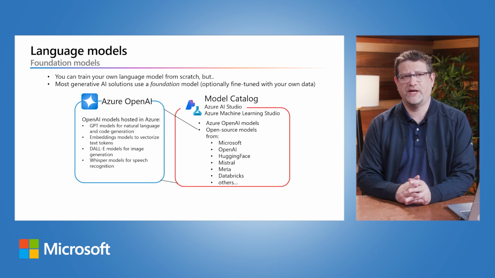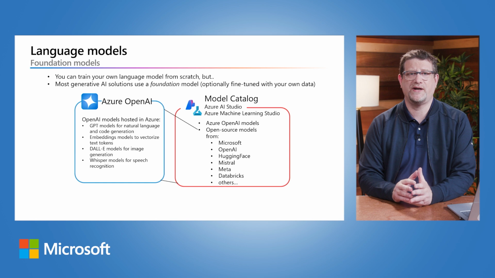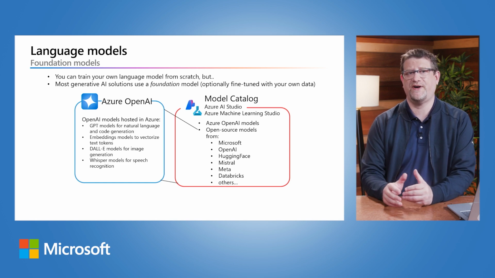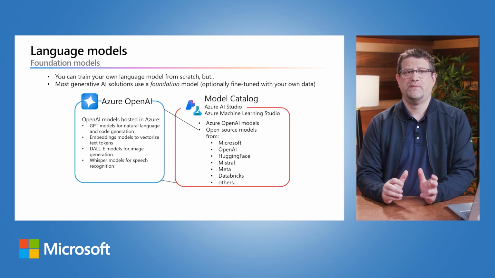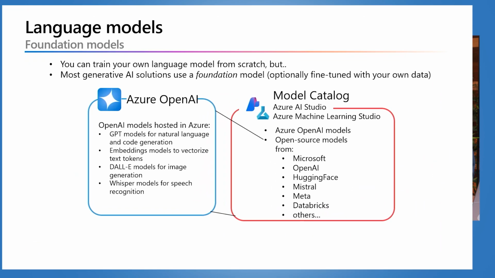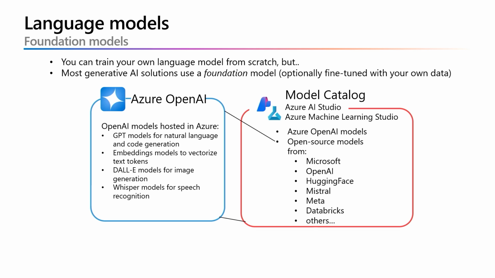Organizations and developers can train their own language models from scratch, but in most cases, it's more practical to use an existing foundation model and optionally fine-tune it with your own training data. There are many sources of models that you can use. On Microsoft Azure, the Azure OpenAI service includes a curated set of models from OpenAI hosted in Azure. This offers the benefit of cutting-edge language models like the Generative Pre-trained Transformer, or GPT, collection of models on which ChatGPT and Microsoft's own generative AI services are based, as well as the DALL-E model for image generation. Using these models from the Azure OpenAI service means that you also get the benefit of a secure, scalable Azure cloud platform in which the models are hosted.